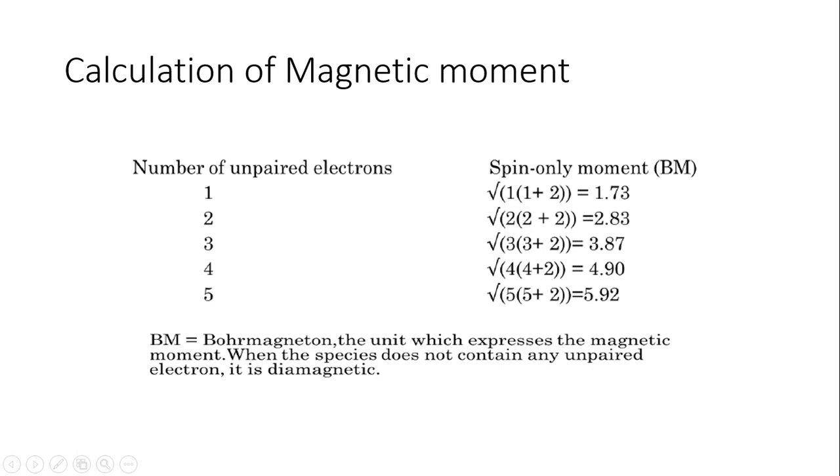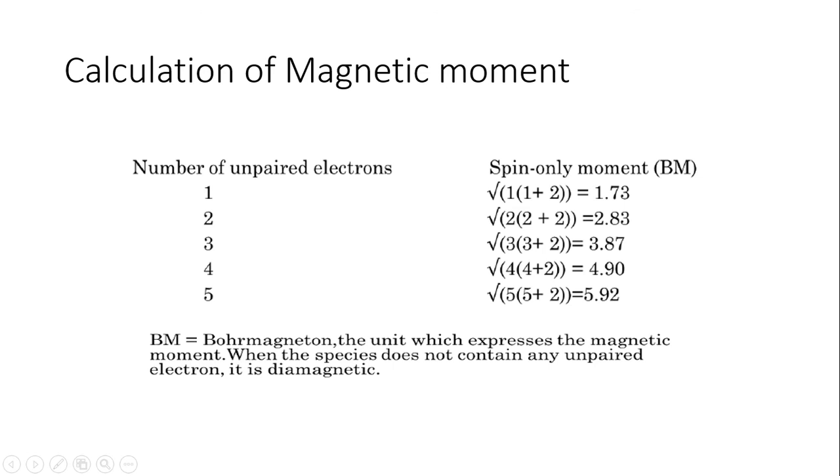BM means Bohr magneton. If you have one unpaired electron, you substitute n as 1, so n into n plus 2, so 1 into 1 plus 2, and the value comes out to be 1.73.